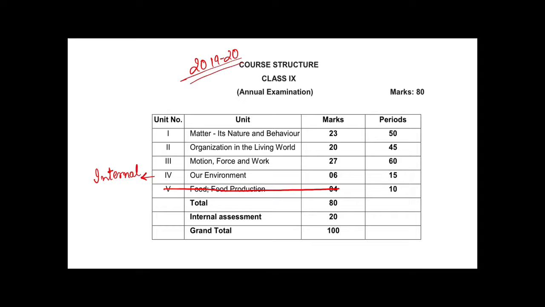You'll get some questions from this chapter, like write an essay or make a project on this topic, which will be in our environment chapter. So this will not come in your theory, but these 10 marks are distributed in the first unit, like this year first unit will be of 27 marks and second unit will be of 26 marks.